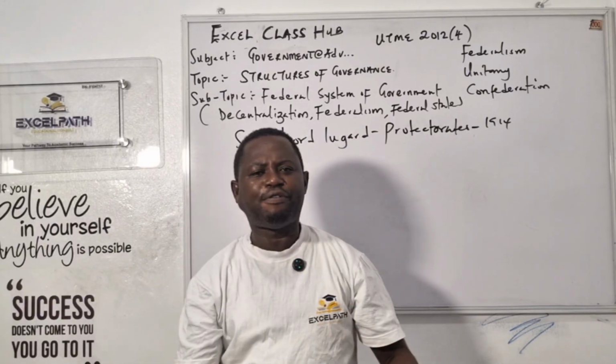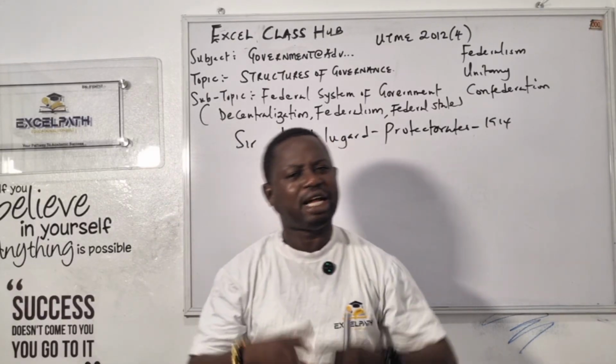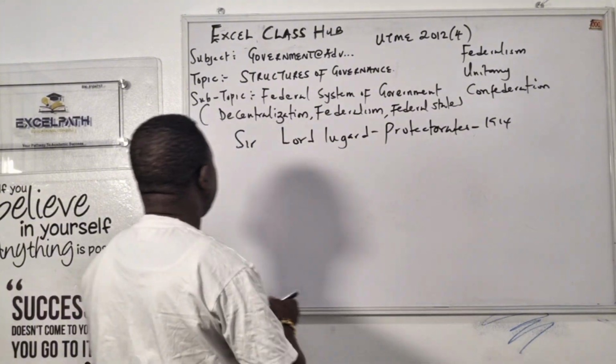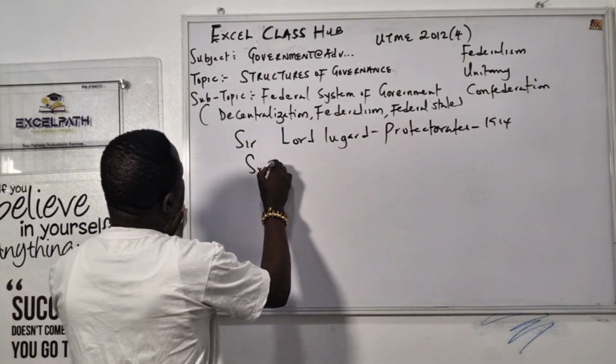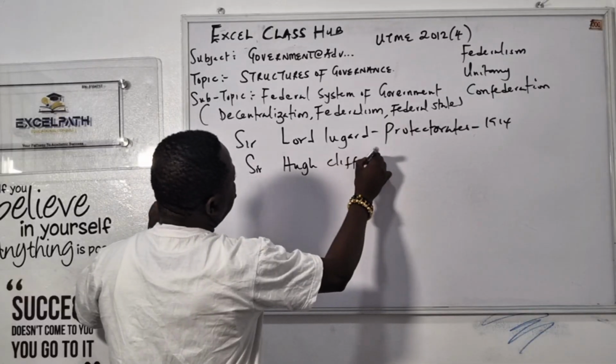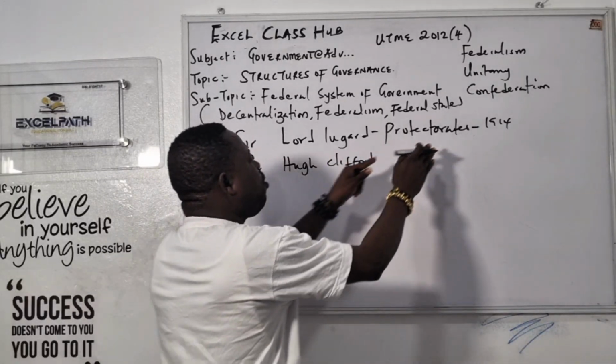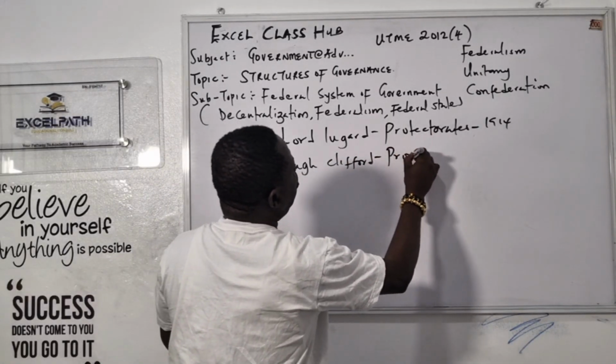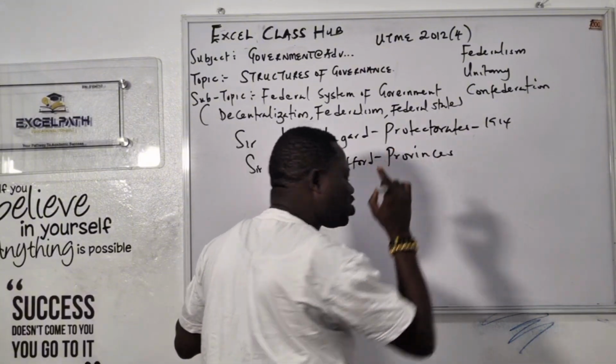Then after he ruled Nigeria for a while, the second governor general that took over from him, who is that person? Sir Hugh Clifford. Are you jotting it down? Just something like Hugh Clifford. He removed protectorate. What did he bring in? Province. That's the second thing we used in Nigeria.